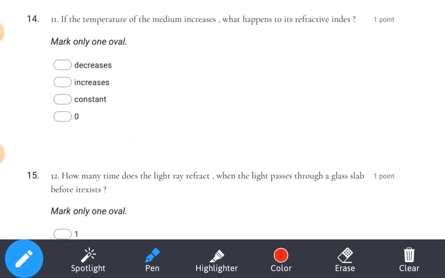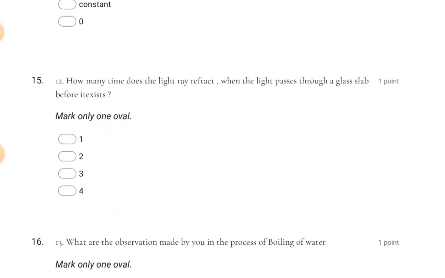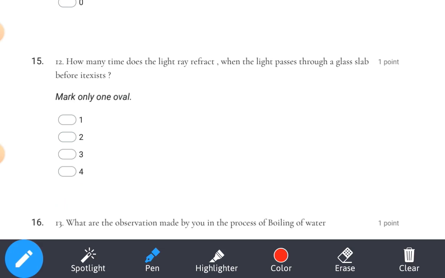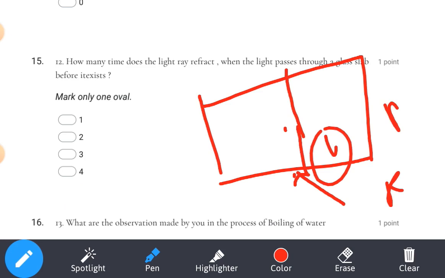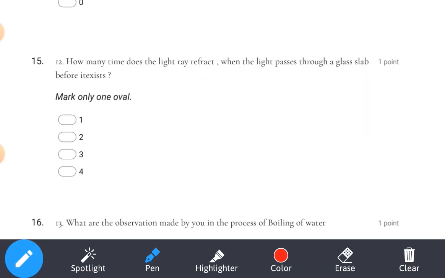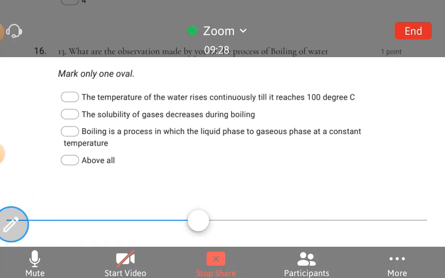Option number B. How many times does the light ray refract when light passes through a glass slab? Okay, let's take a glass slab. This is our incident ray and this is our normal. Going from rarer to denser, first it bends towards the normal. One refraction over. From denser to rarer, again it bends away from the normal. So two refractions. Total two refractions will take place. Option number 2.